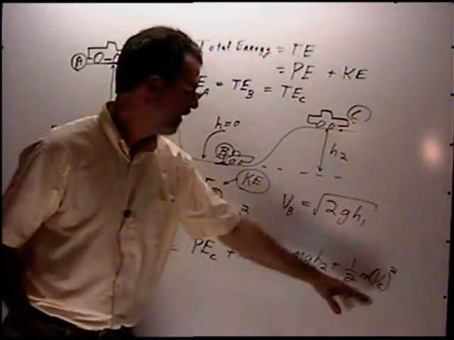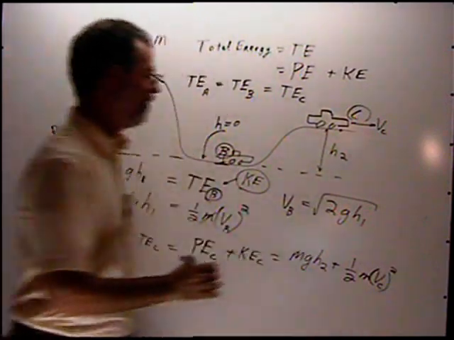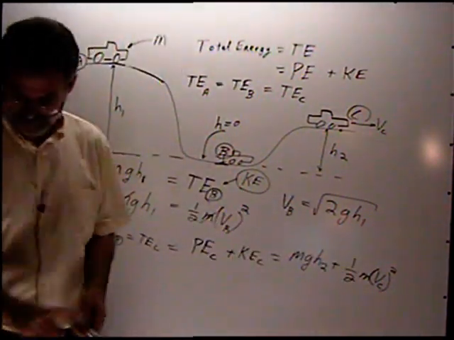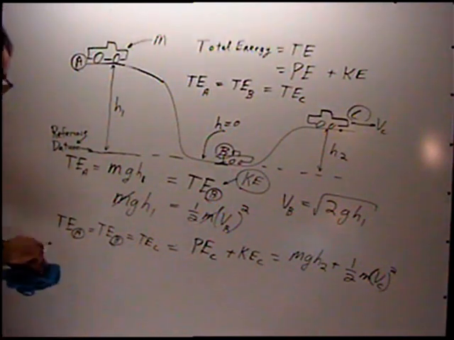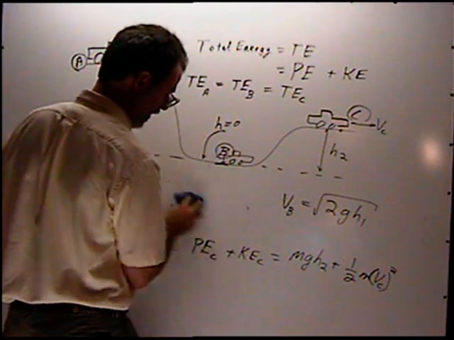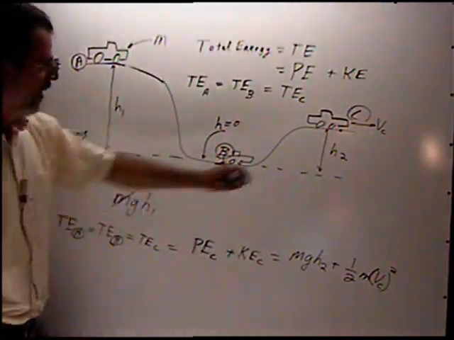We don't know what that velocity is, but we're just going to give it the name v_C, and we know that it's 1/2 mv squared. So how would we calculate this velocity here?